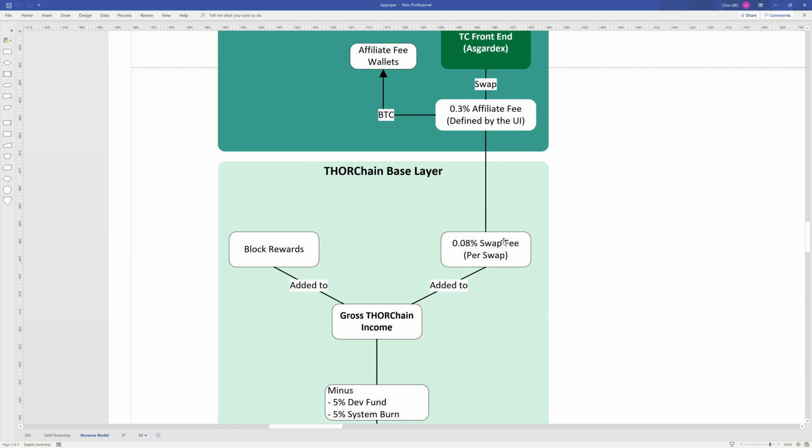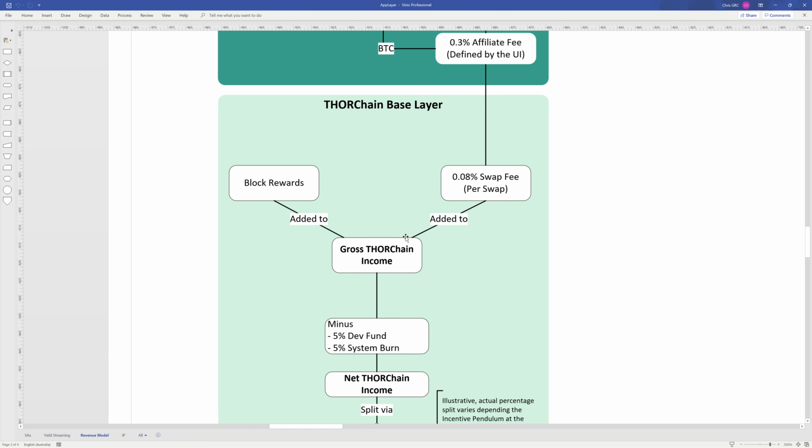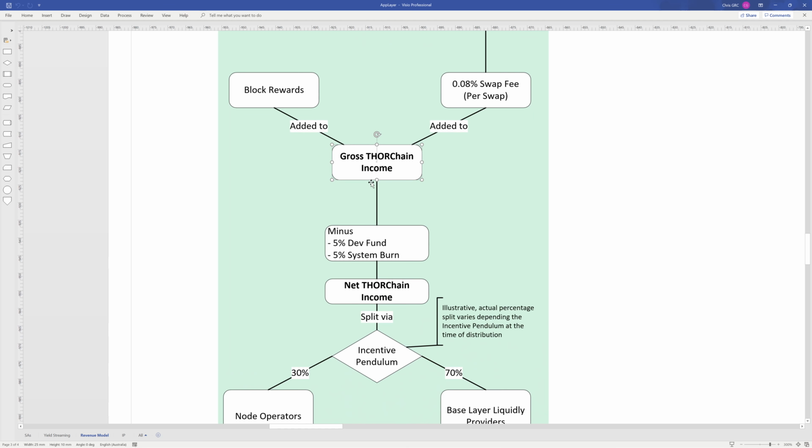From there, the swap goes into THORChain, and then that's charged the minimum L1 swap fee, which is currently 8 basis points per swap. So if it was a double swap, like a Bitcoin to Ethereum, then obviously that would be 16 basis points. So the swap fee, or the fee generated from the swap, plus the block rewards that's created within that block, come together and gets created what's called the gross THORChain income, at least what I'm calling it. So then that moves into a function, and from there the 5% of the dev fund is taken out, and then after that it's 5% of the system burn.